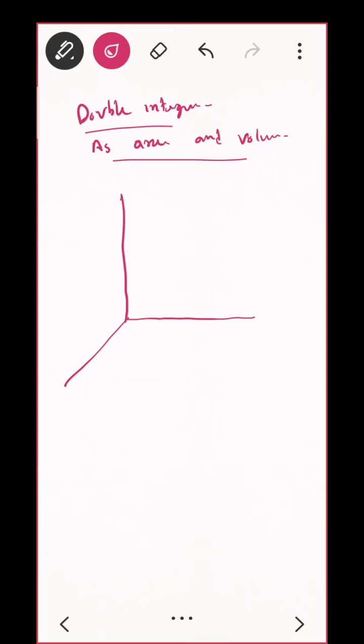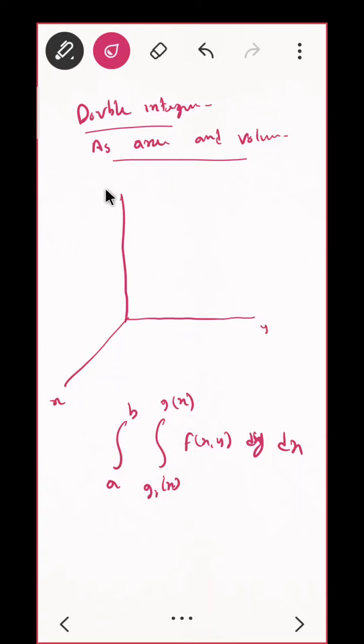What do you mean by your double integral? Suppose I am considering this one. Suppose on the x-axis it is a to b, and on the y-axis I am taking the interval g1 of x to g2 of x. This is my function, with dy and dx. Correct? Do you see this? So first we need to draw this. This is the x-axis, this is the y-axis, and this is the z-axis.